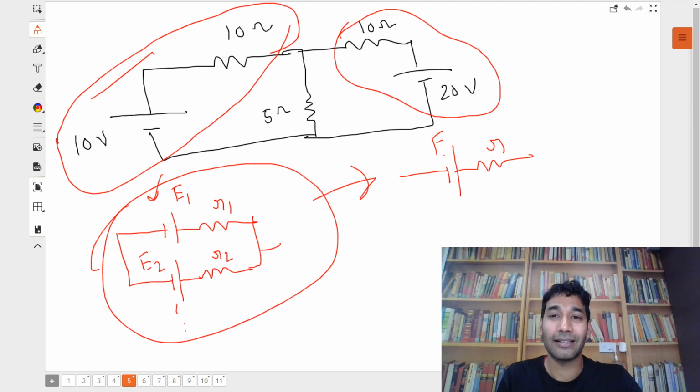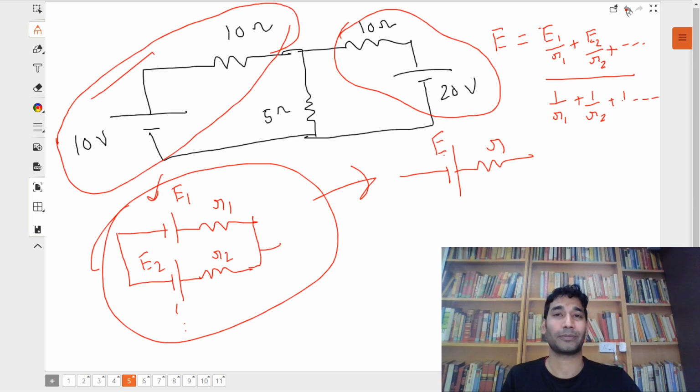having the value E and R, in which the formula for E is equal to, look carefully, E1 by R1 plus E2 by R2 plus dot dot dot, as many as there are, upon 1 by R1 plus 1 by R2 plus dot dot dot. And R is the parallel combination. 1 upon R is 1 upon R1 plus 1 upon R2